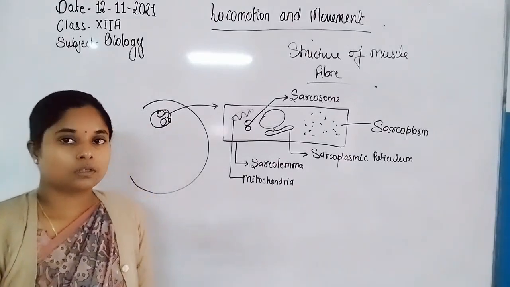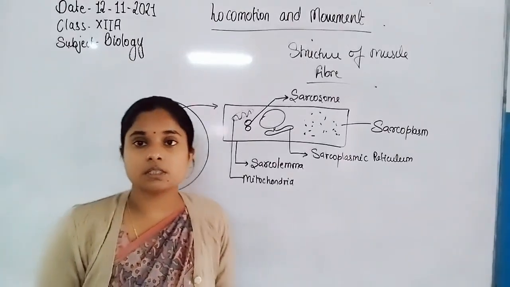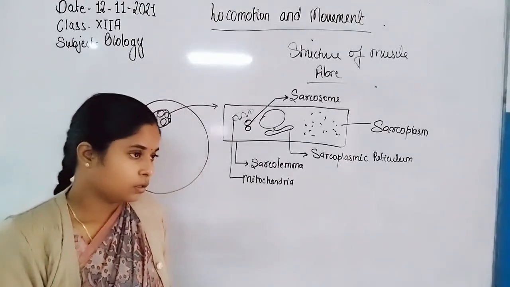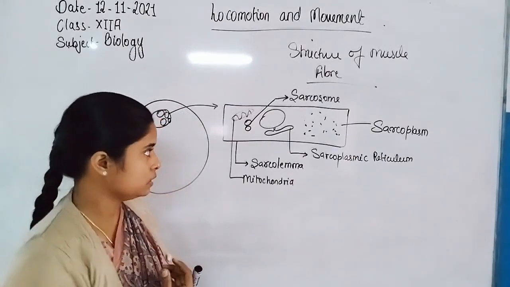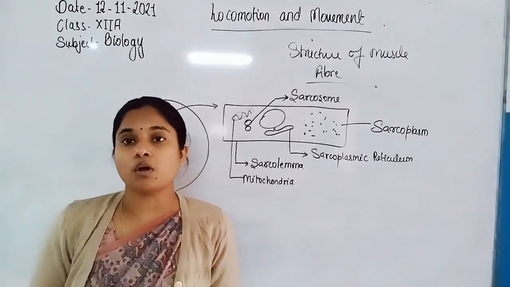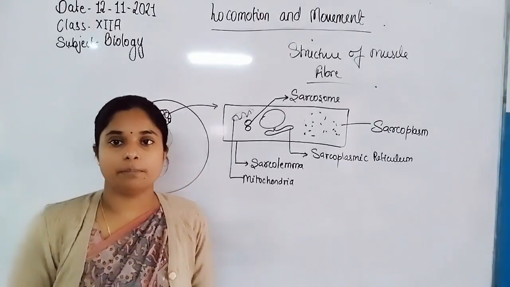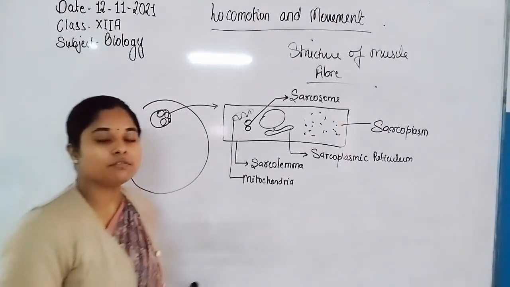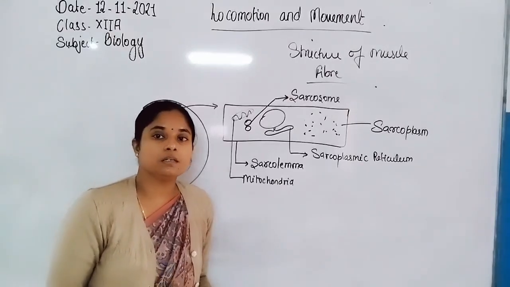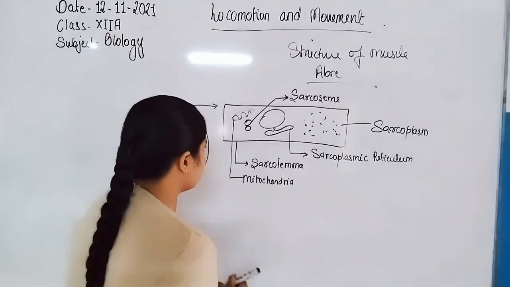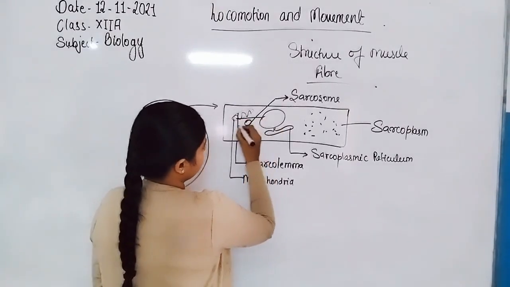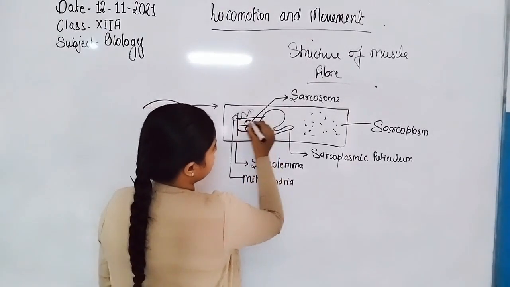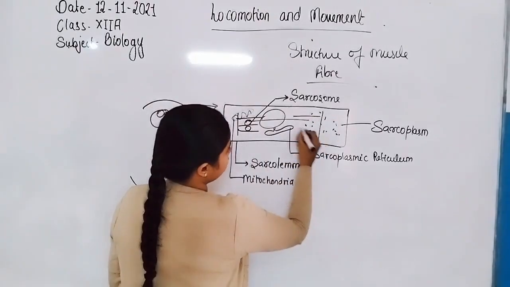Except for these structures, the characteristic feature of the muscle fiber is the presence of actin and myosin filaments inside the muscle fiber.